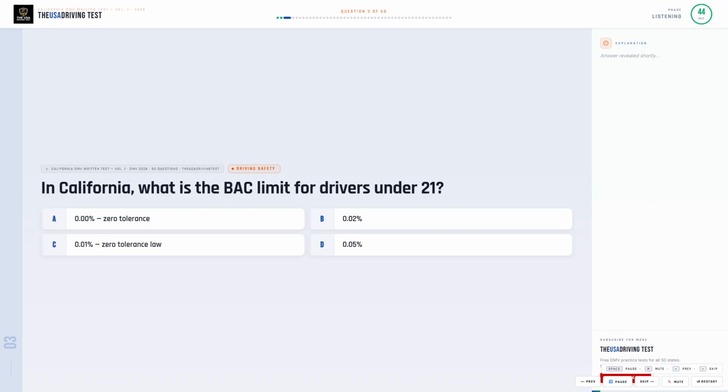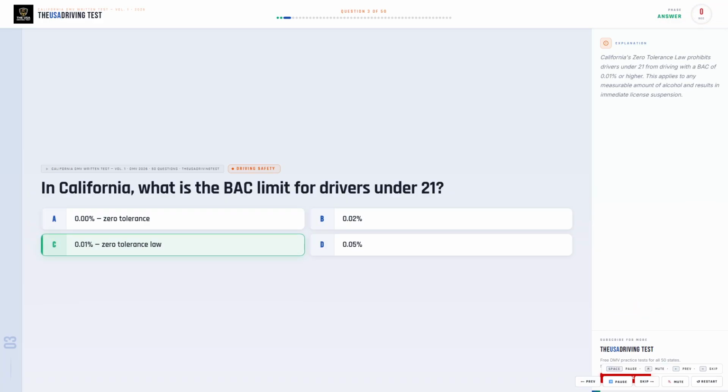In California, what is the BAC limit for drivers under 21? Option A, 0.0%, zero tolerance. Option B, 0.02%. Option C, 0.01%, zero tolerance law. Option D, 0.05%.